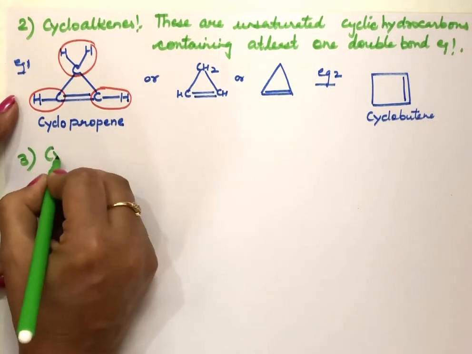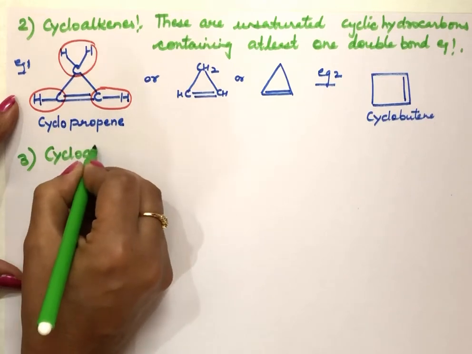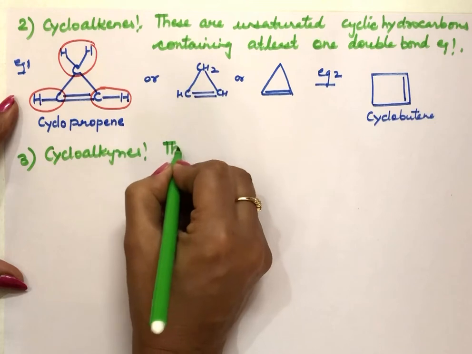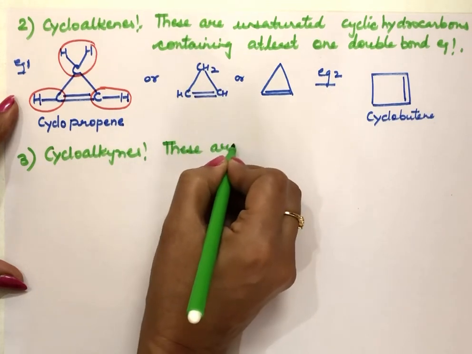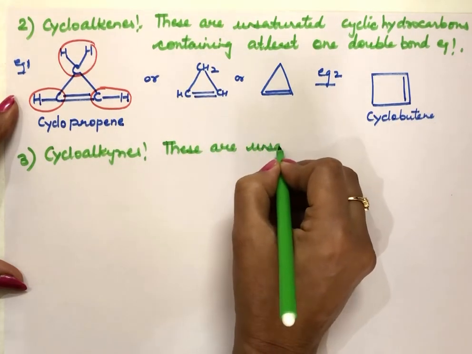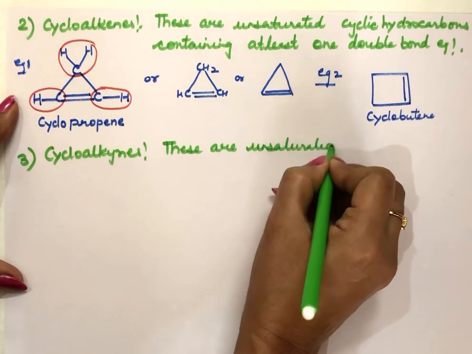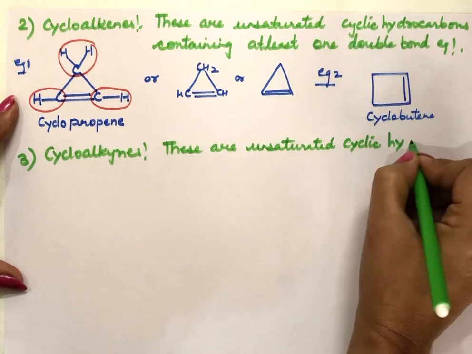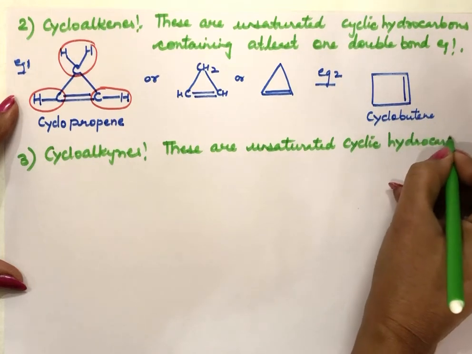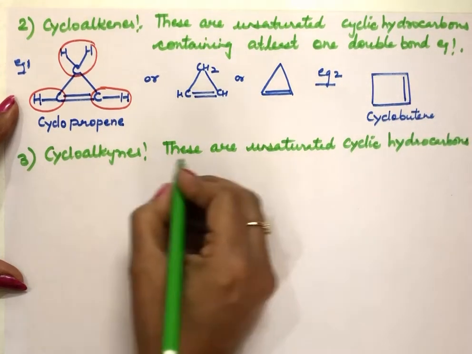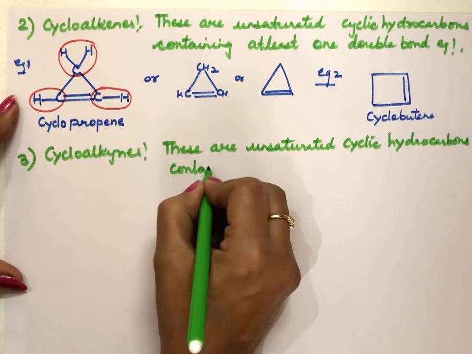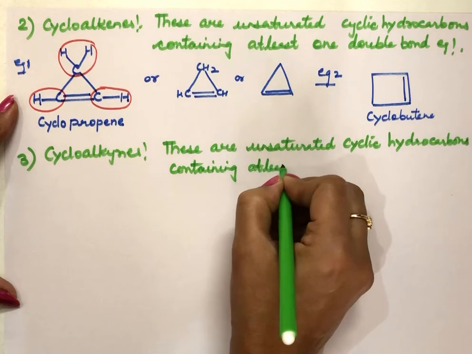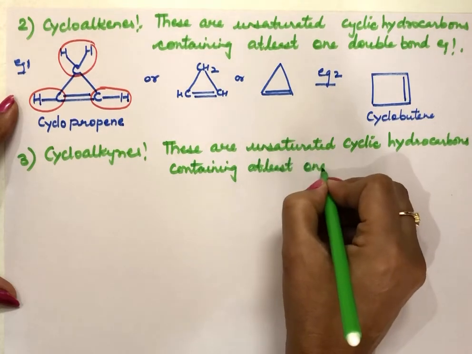Now third category is cycloalkynes. These are unsaturated cyclic hydrocarbons containing at least one triple bond.